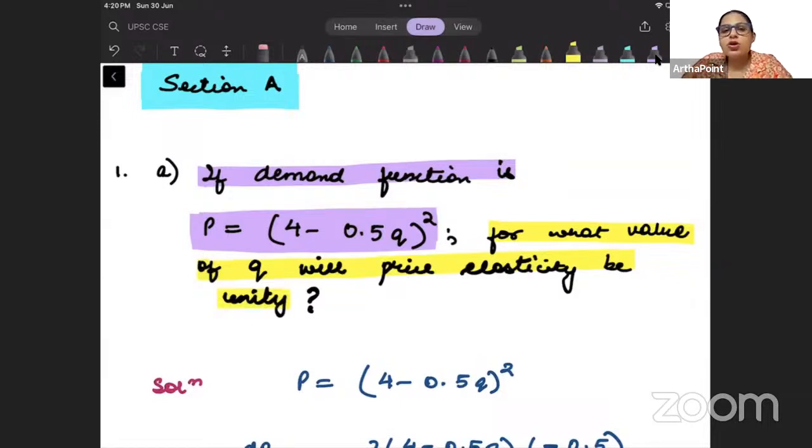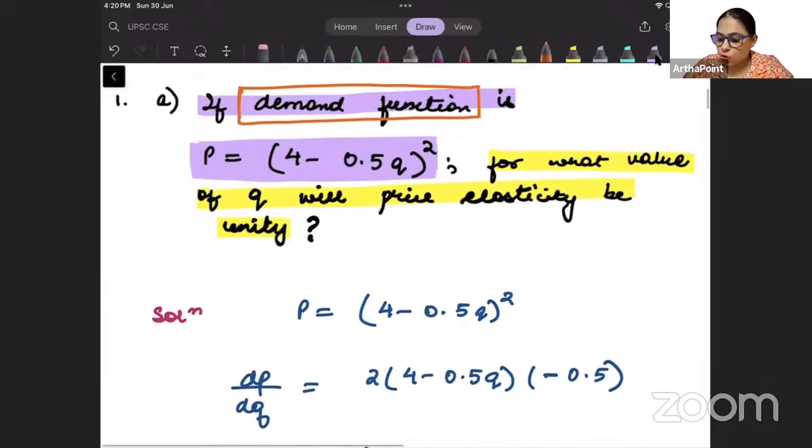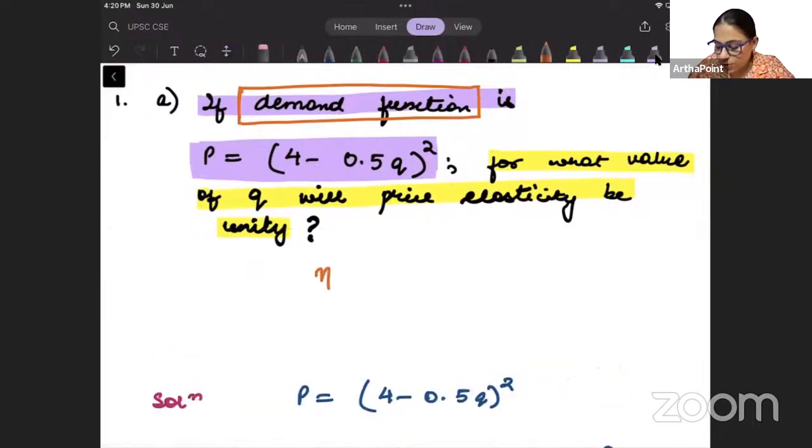Now, first of all, you need to understand that because it says that this is the demand function, क्योंकि ये demand function के बारे में बात कर रहा है, we need to understand that when we talk about price elasticity being unity, we will equate the elasticity equal to -1. अगर 1 equate करोगे, you will get wrong answer. ठीक है?